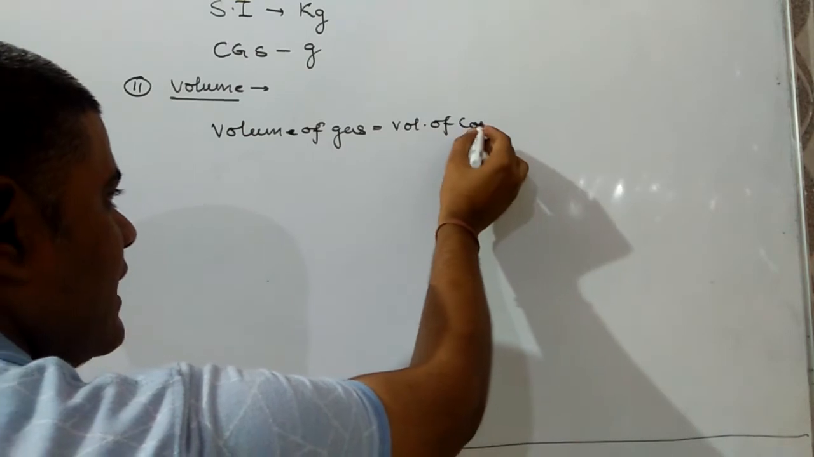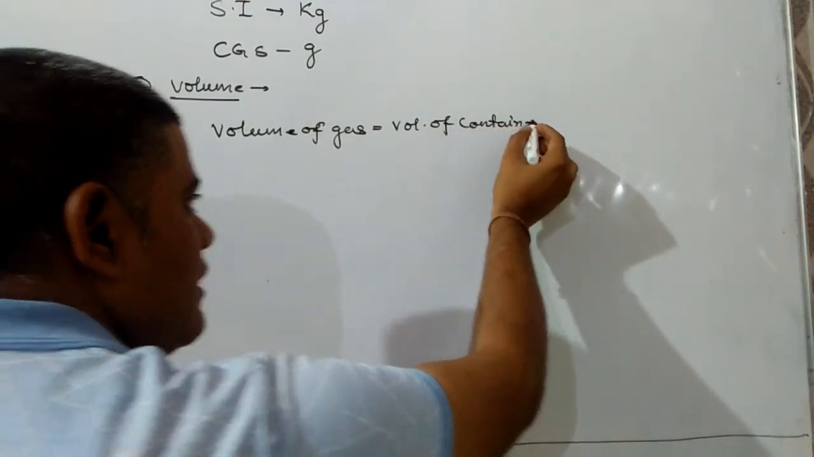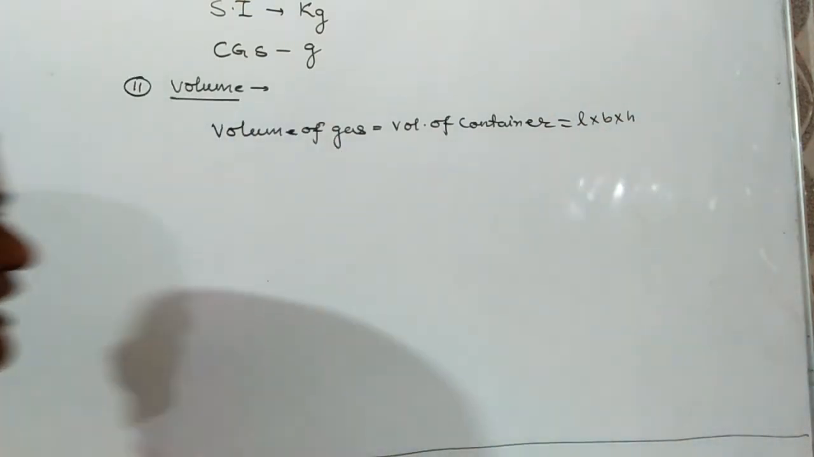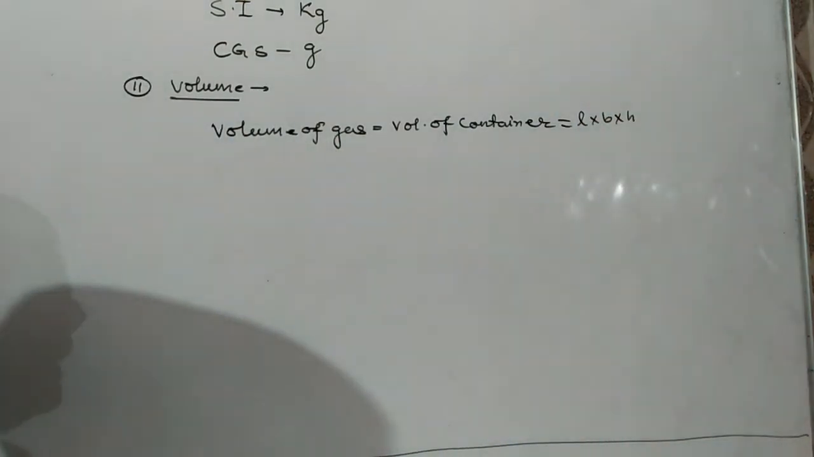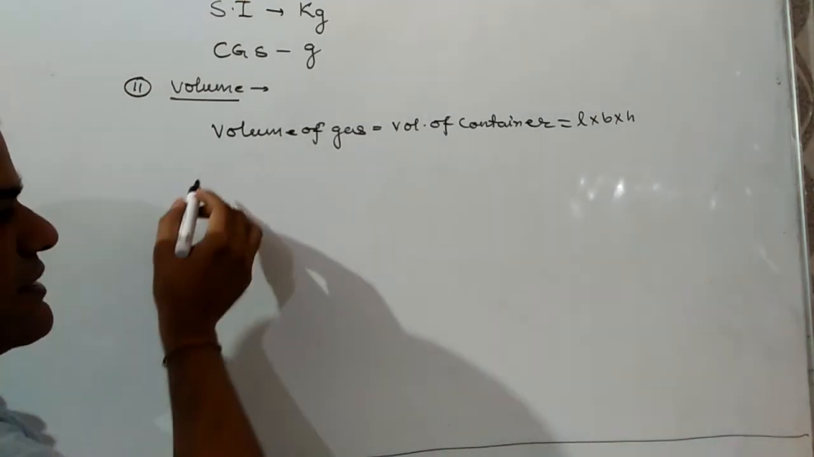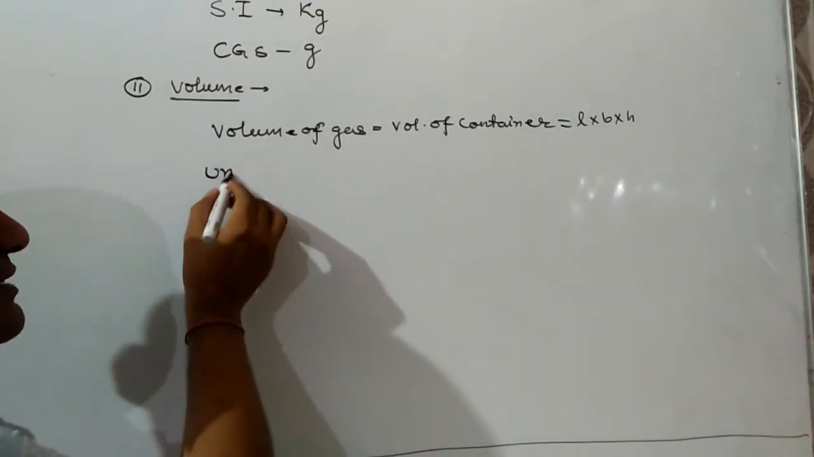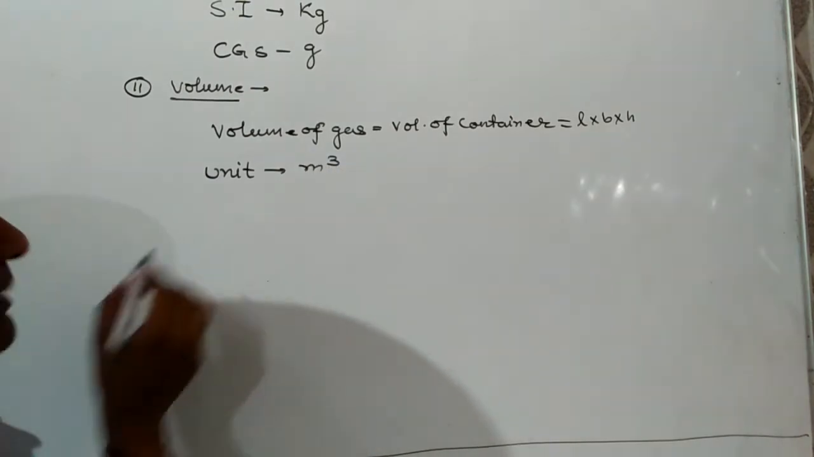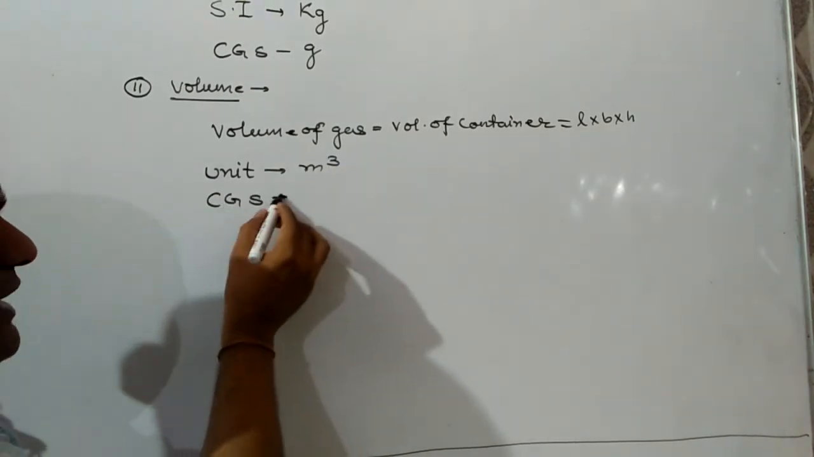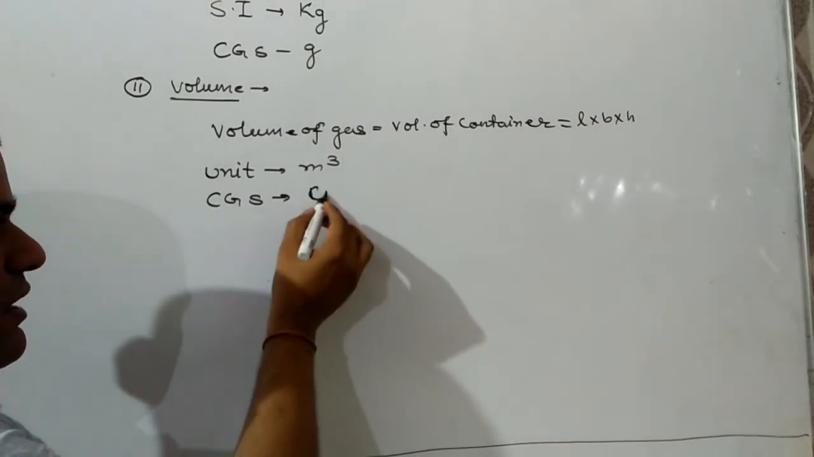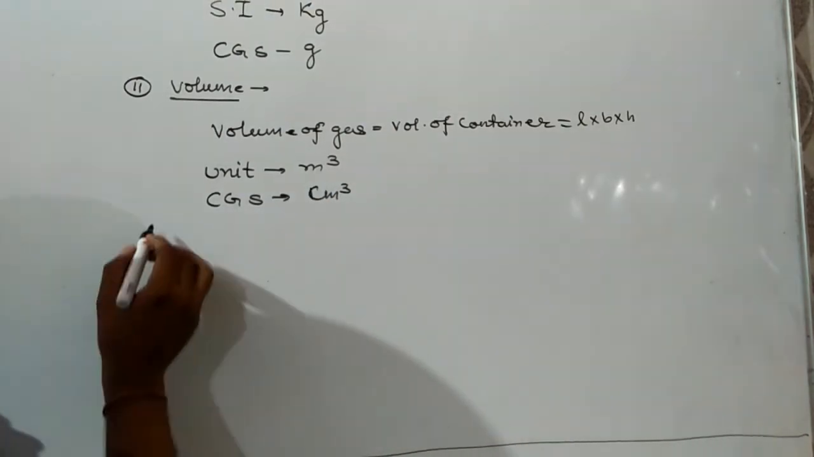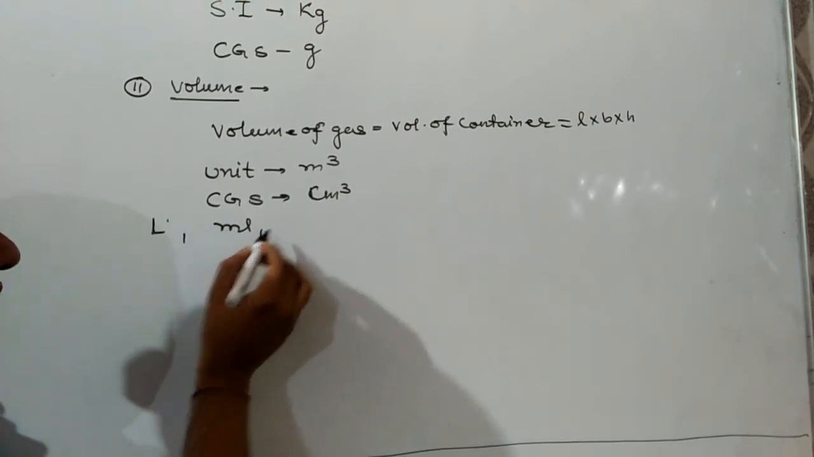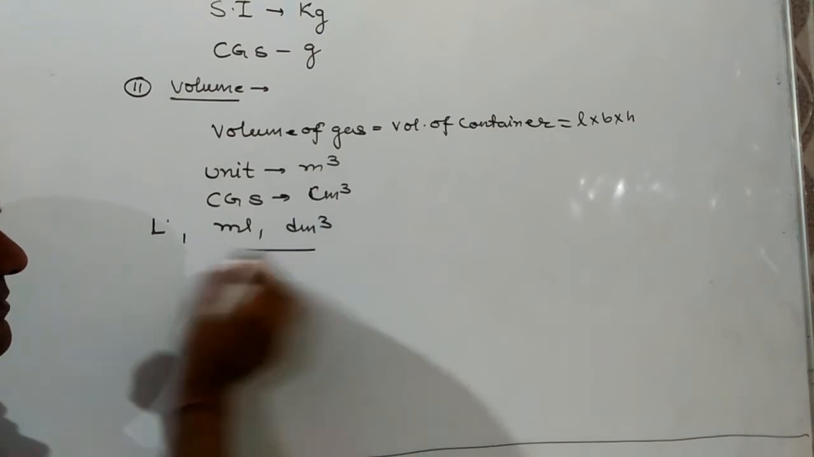And volume of container can be found out by use of formula L into B into H. Hence, its SI unit will be meter cube. CGS unit will be centimeter cube. Along with that, there are more units also. Liter is there, milliliter will be there, and decimeter cube will be there.